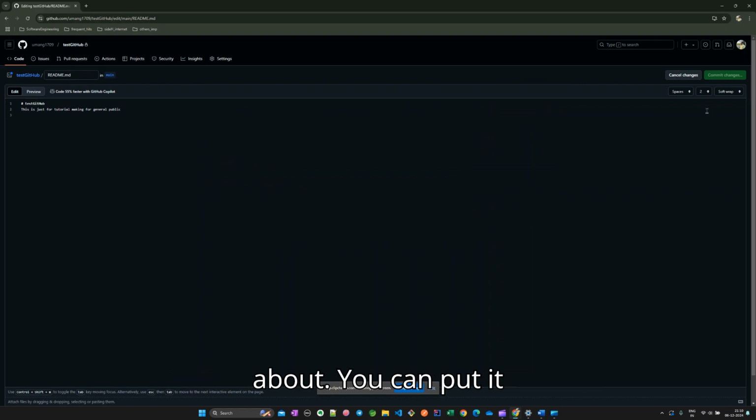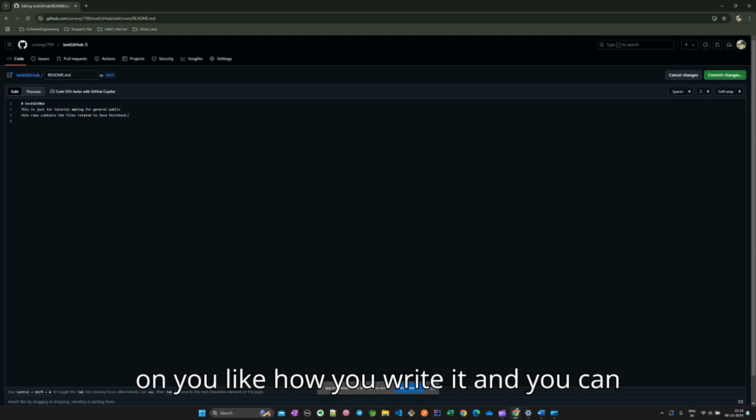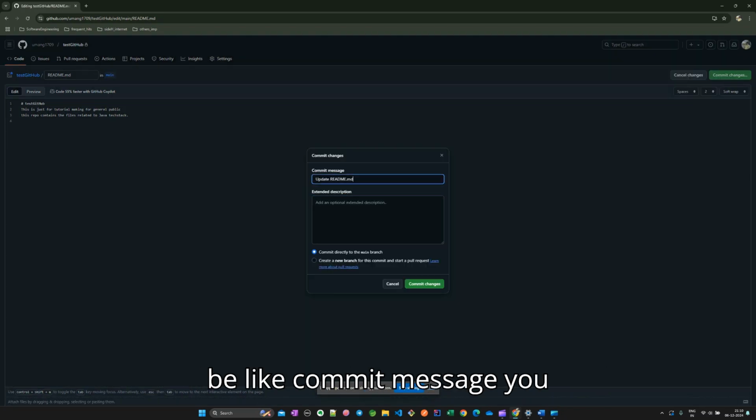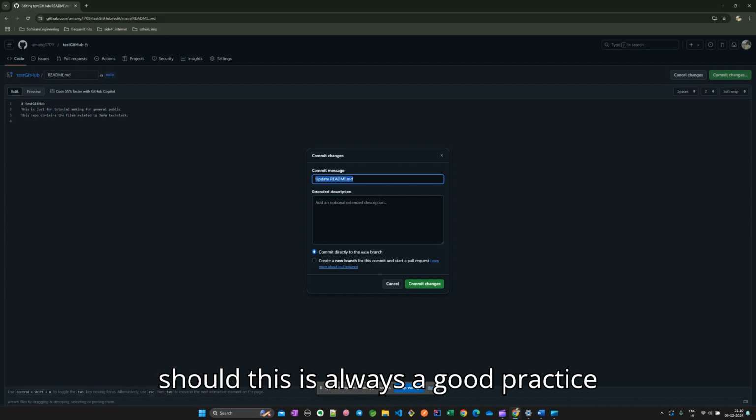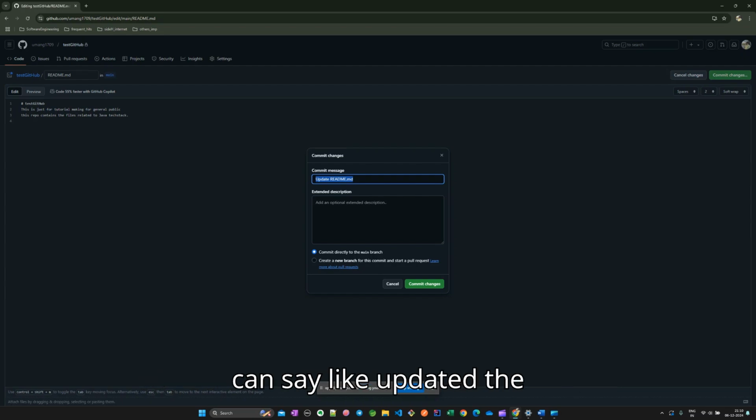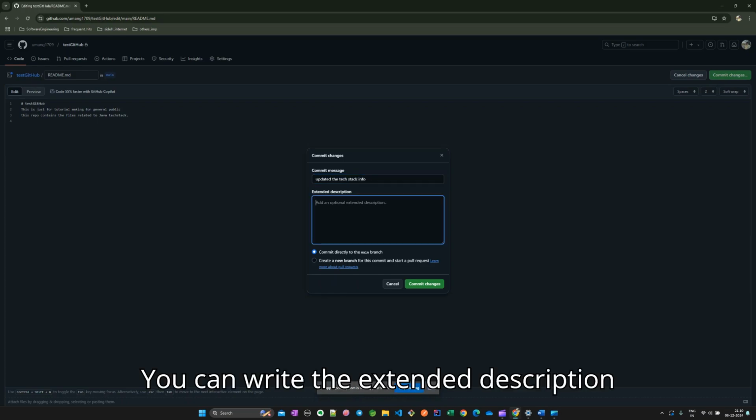You can put anything you want, like you can say this repo contains the files related to Java tech stack, or so. It depends on you how you write it, and you can commit the changes. There will be a commit message. It is always a good practice to write the commit message. So you can say update readme.md, or updated the tech stack info. You can write an extended description and all.